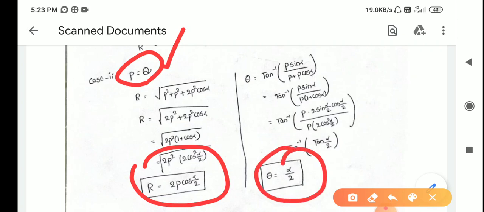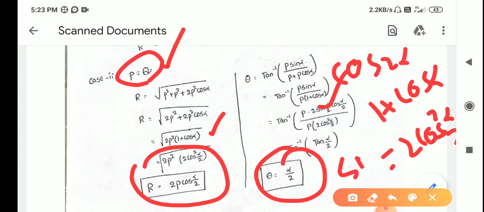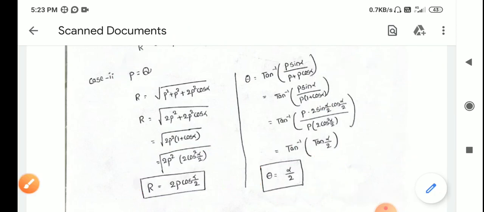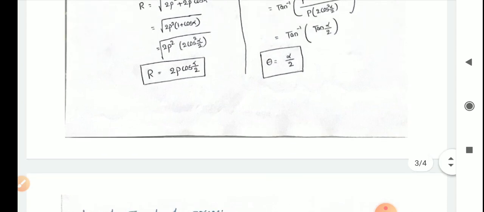Here you have to apply some basic trigonometric formulas, as 1 plus cos alpha is equal to 2 cos square alpha by 2. This comes from the formula of cos 2 alpha. This also comes under the formula of sin 2 alpha. So by applying some basic trigonometric formulas, you can get these derivations. This is about the parallelogram law, very important. These are the laws of mechanics.